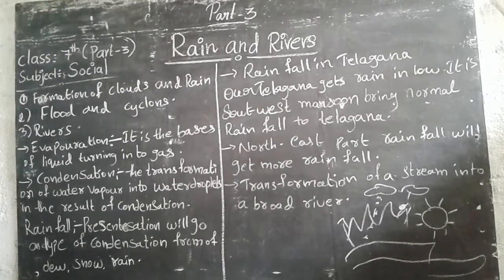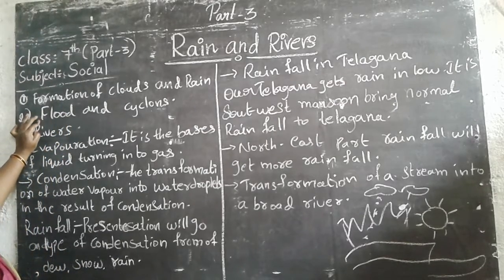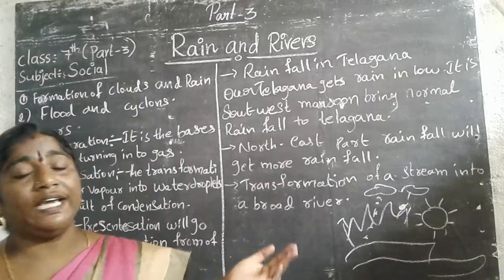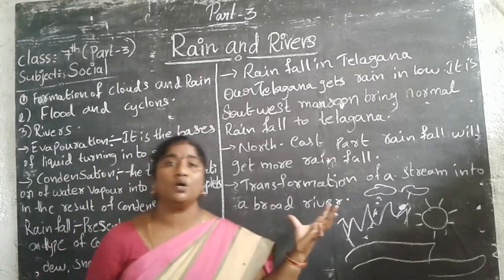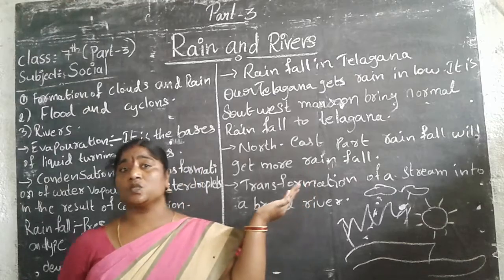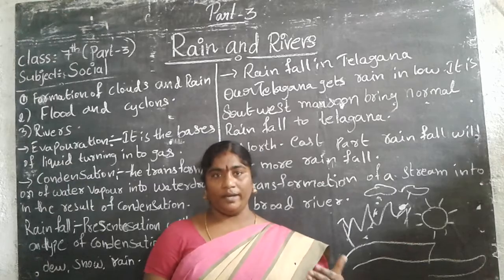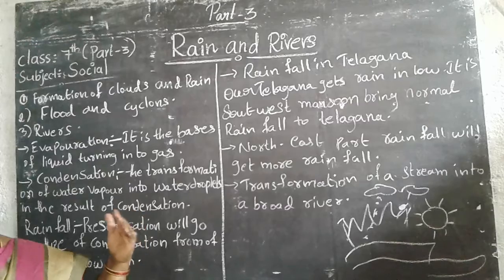Then how is the formation of clouds? Look at the board. In this lesson we learn formation of clouds and rain, floods, cyclones and rivers. Now we learn about the formation of clouds. The water evaporated from the lakes is taken up to the sky and forms clouds, and when the air cools down, the water droplets drop onto the earth. That is called rain.